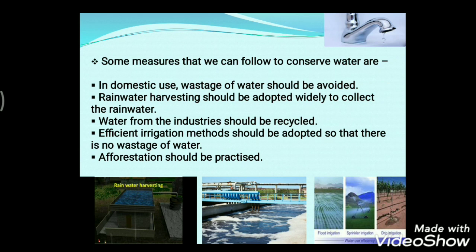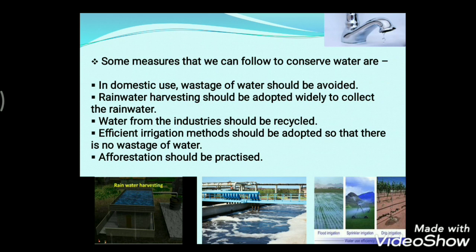Another important method is drip irrigation. Although drip irrigation has a bit of cost, pipes will be put in the whole area where the crops are planted, and in front of each plant there will be a small opening, and through it only a small amount of water will fall. It will reduce the excessive water flow. So this is drip irrigation.